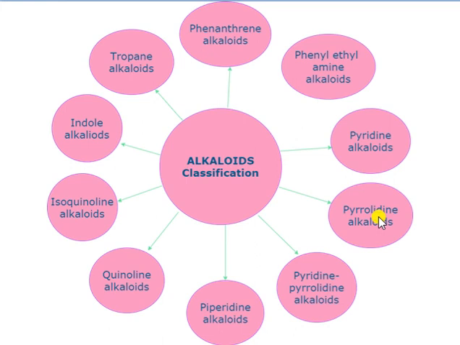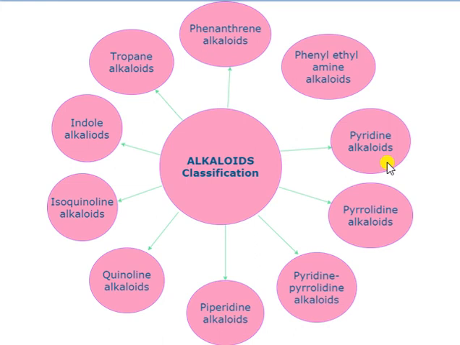The first one is known as phenyl ethyl amine alkaloids, and the example for this is ephedrine and tyramine, etc. The second one is the pyridine alkaloid.